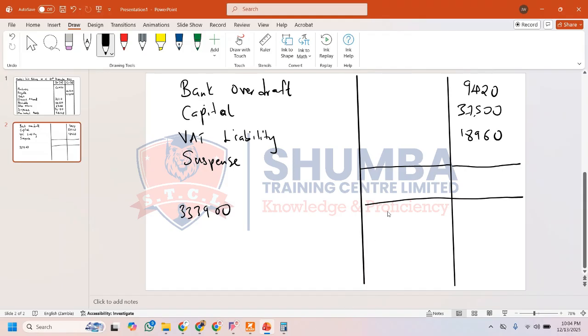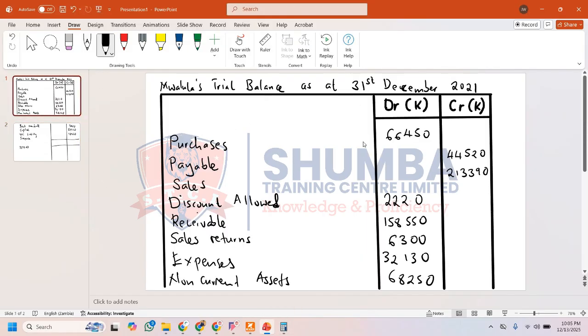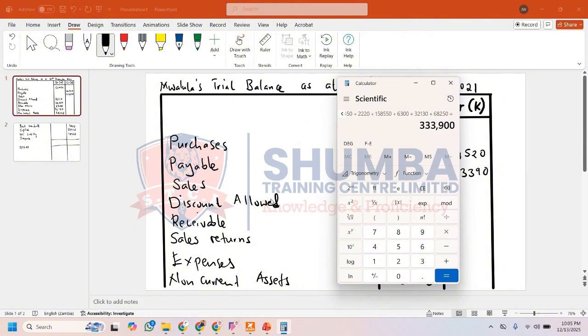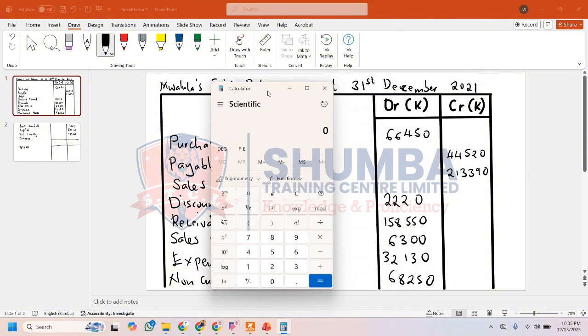Now let's compute the credit side. Let's get back to the first part of the screen, the credit side. Let me drag this calculator over here so that I can do a proper calculation. So we have 44,520 plus 213,390 plus, let's check the next screen.